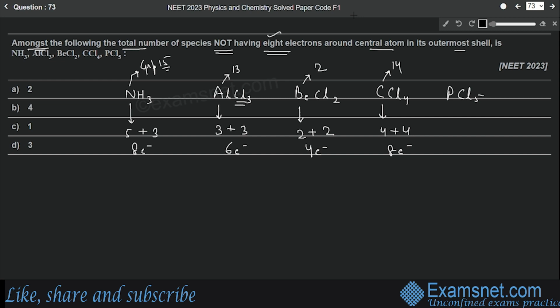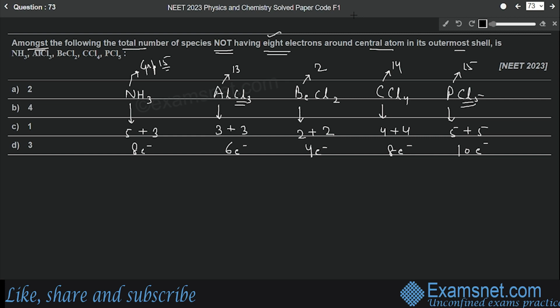And the last one is PCl5. So phosphorus is a group 15 element. Number of electrons in the outermost shell of phosphorus is 5, plus 5 electrons from the chlorine atoms will also be shared. So total 10 electrons will be there around phosphorus.